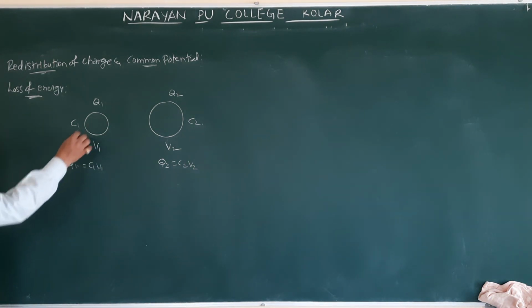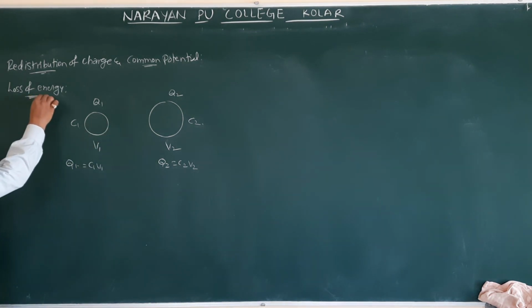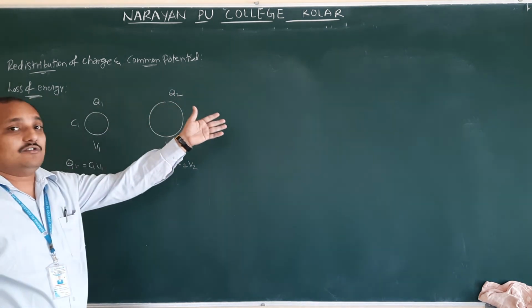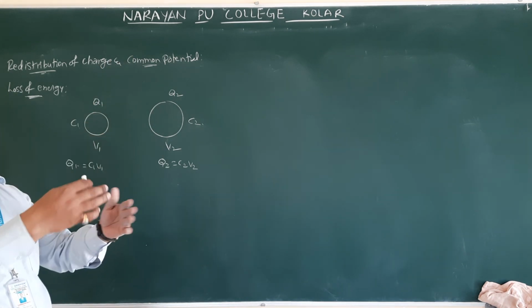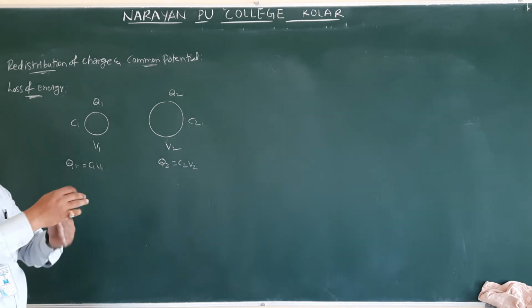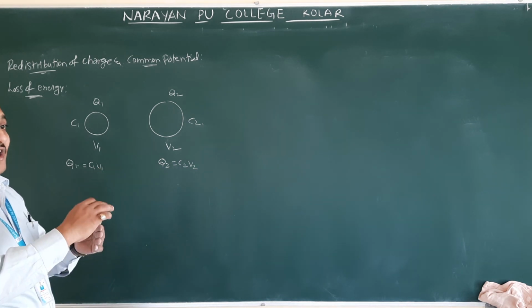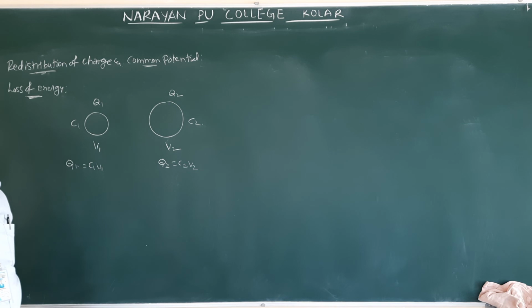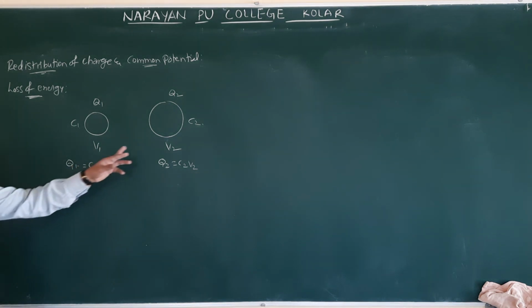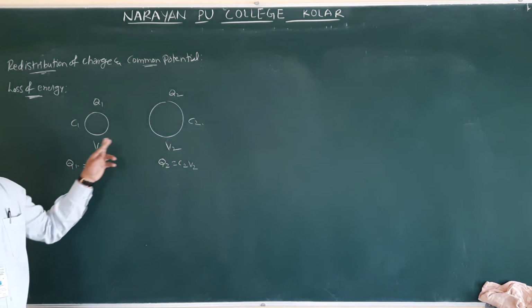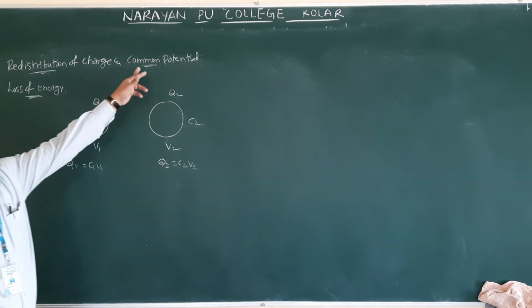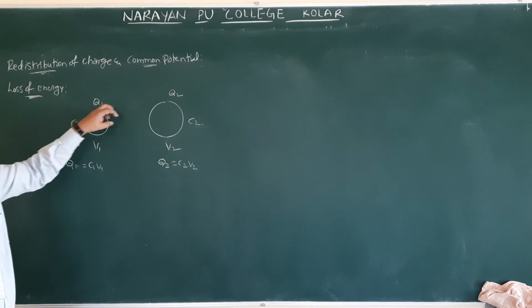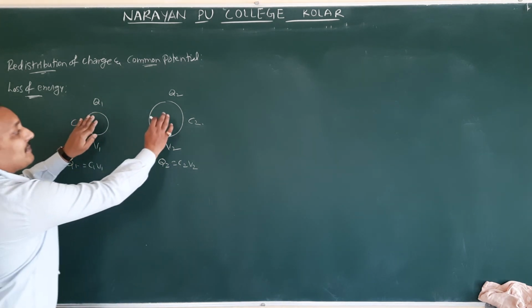What is the energy here? The initial energy, because they ask for the loss of energy and the common potential. Common potential is like, in our heat lesson, the resultant temperature. When a hot body and a cold body mix together, you will get a resultant temperature that is neither hot nor cold. Same like that, here we are connecting two potentials, V1 and V2, and you will get one common potential in between V1 and V2.